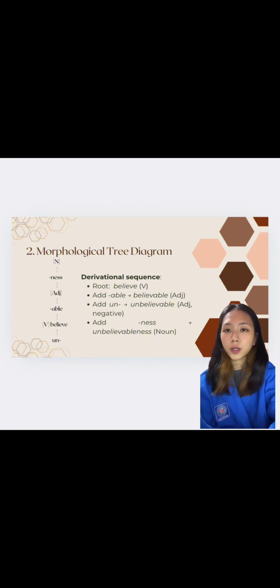Here's the morphological tree. The base is believe, a verb. We first add able to form believable, an adjective, then un to create unbelievable, and finally ness to form the noun unbelievableness. Each step transforms the grammatical category.